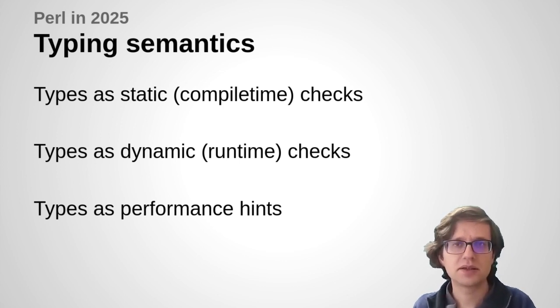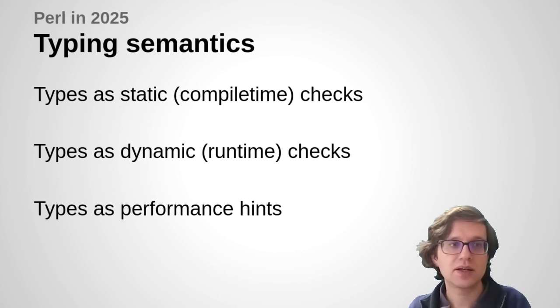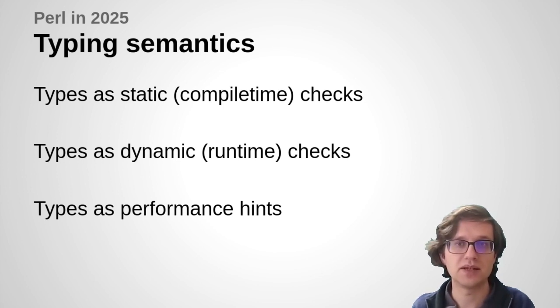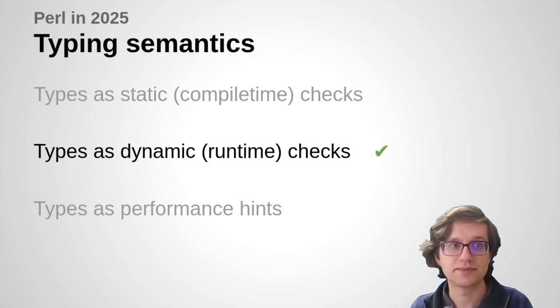So firstly, I think, well, Perl is a very dynamic language. And I think there's no point trying to put lots of static checking into Perl. That's not really going to work. Secondly, I think we already have quite a few dynamic type checking things going on anyway. And I think, you know, if you wanted high performance fast loop code on native types, then Perl really isn't your language. So I think the thing to do is some sort of dynamic typing system.